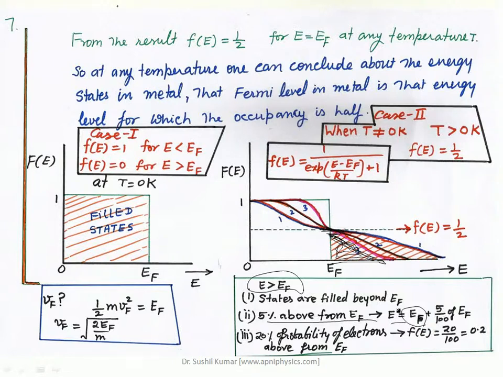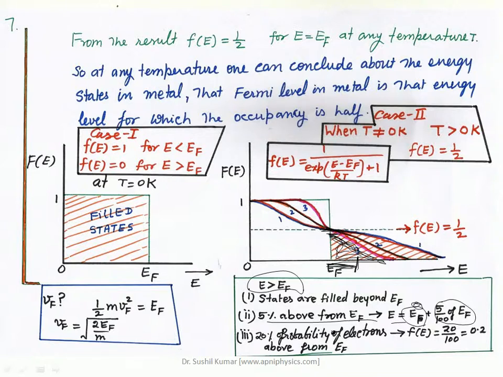So the energy scale will be defined by the sum of these two: the Fermi energy level and 5% of this Fermi energy level. You have to determine the value of it. Suppose this is EF, and 5% of it is this one.